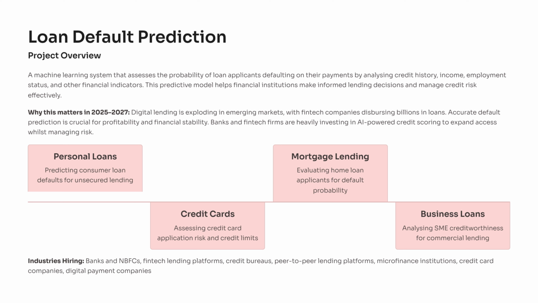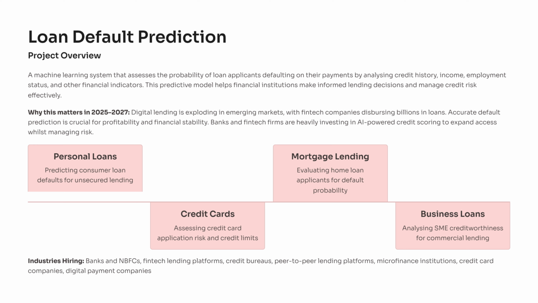When you think about high-impact AI projects that directly influence finance, hiring, and the future of digital lending, loan default prediction stands out as one of the most powerful options for students preparing for placements. This slide introduces the project by showing how machine learning evaluates a borrower's ability to repay loans using signals like credit history, income, employment stability, and past repayment behavior.